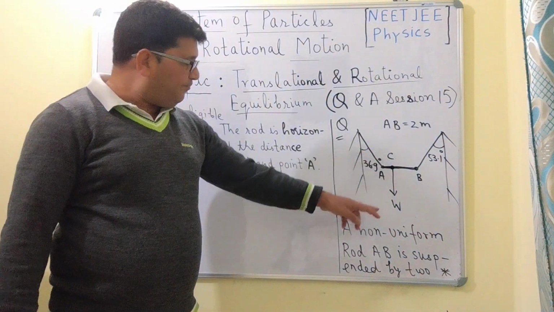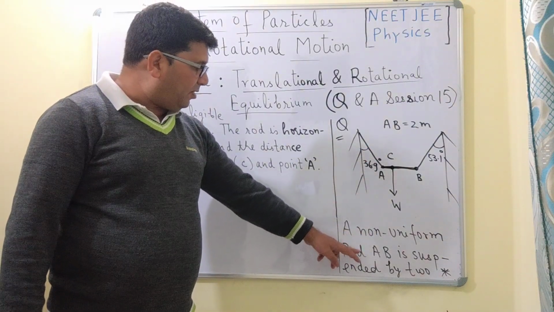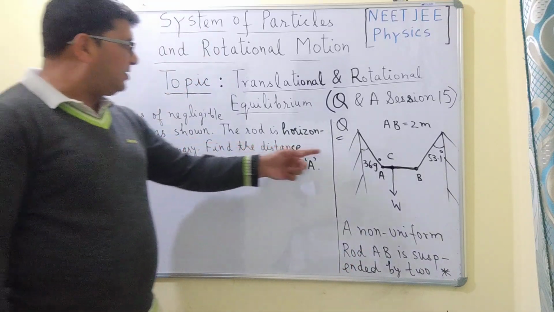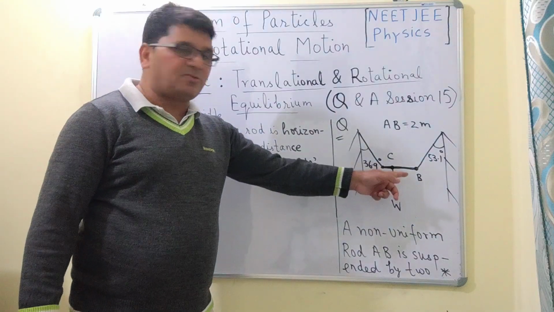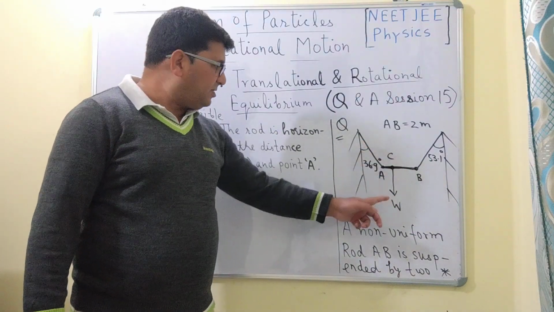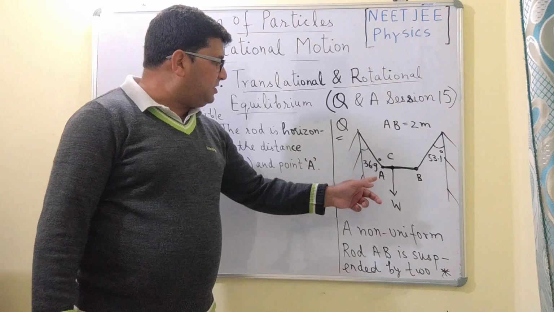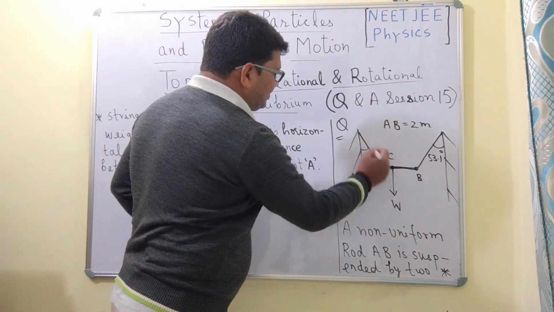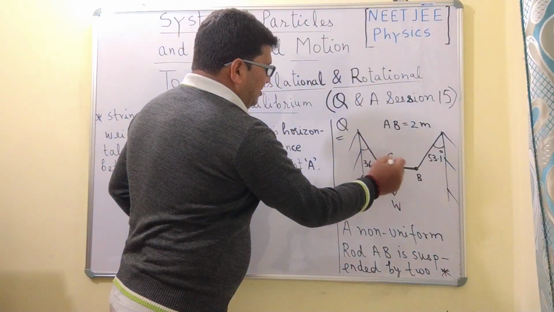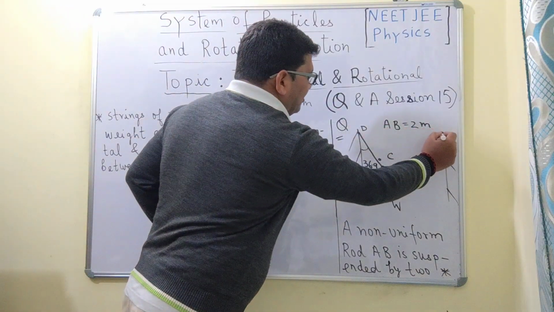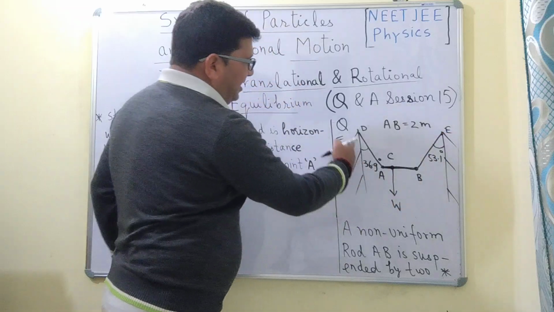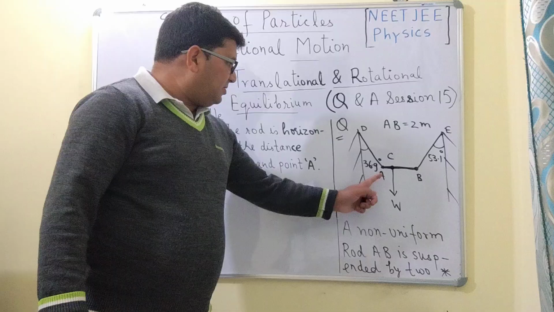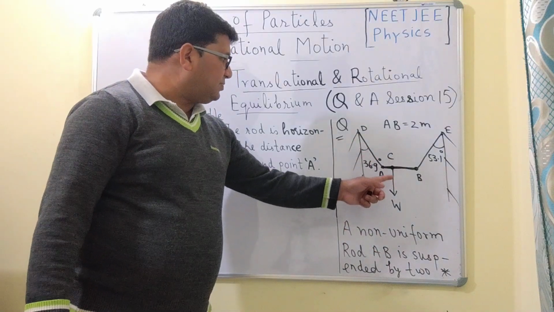So the question here is: a non-uniform rod AB is suspended by two strings of negligible weight as shown in this figure. AB is the rod and its length is equal to 2 meters, and it is suspended by these two strings. Let us say this is the point D and this is the point E. So AD and BE are the two strings, and this rod AB is suspended by these two strings.